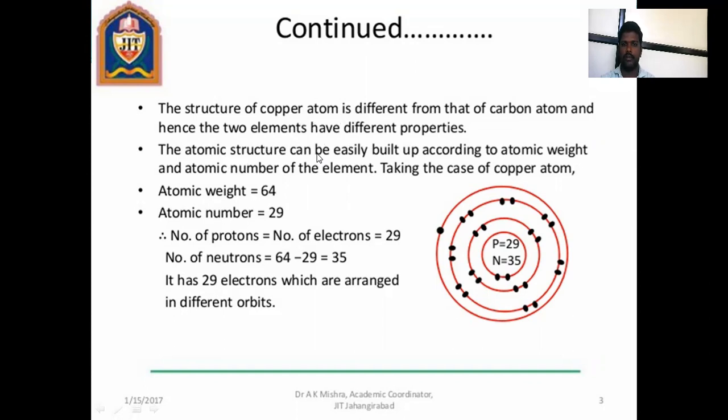The atomic structure can be easily built up according to the atomic weight and atomic number of the element. In the copper atom, the atomic weight of copper is 64 and the atomic number is 29. Therefore, the number of protons and electrons in copper is 29, and the number of neutrons is 64 minus 29, which is 35. It has 29 electrons arranged in different orbits: the first orbit has 2, the second 8, the third 18, and the last orbit has only 1 electron, in the outermost orbit.